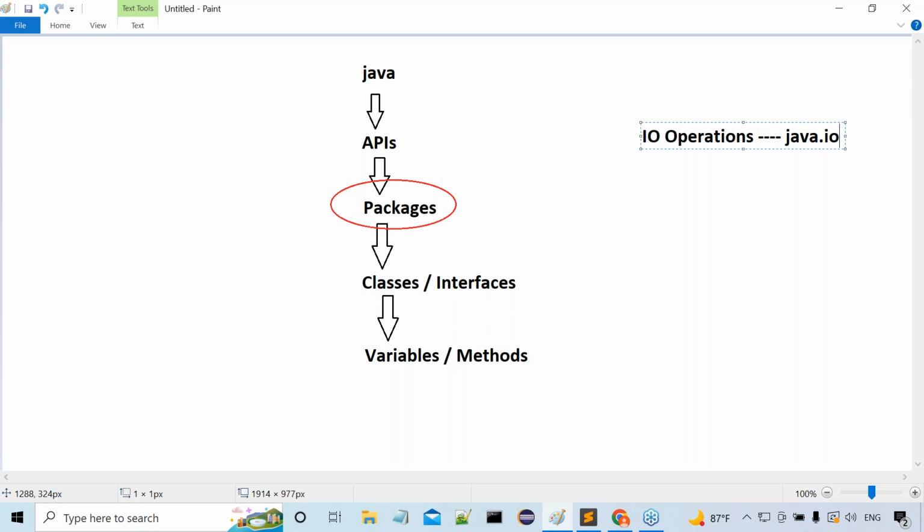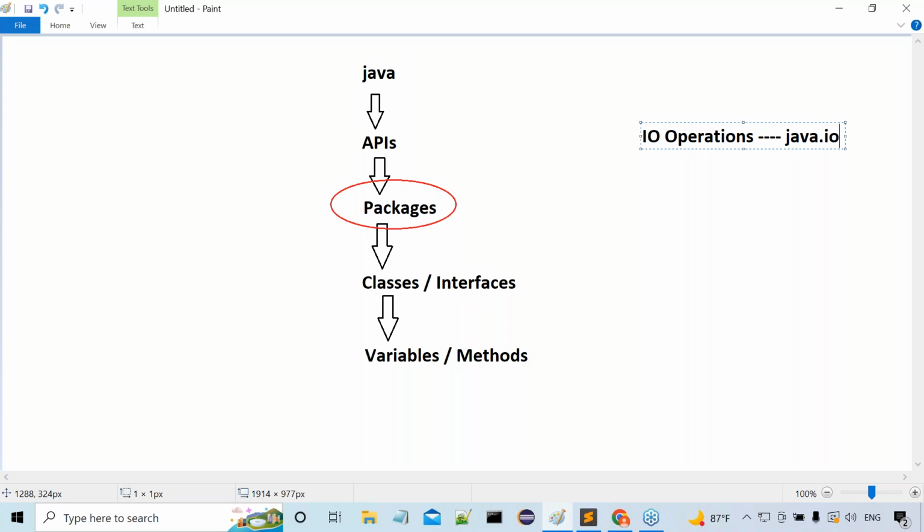Java.io is a predefined package. It provides a set of predefined classes and interfaces which are used only for IO operations, for input and output operations. Now tell me, the classes and interfaces available in the java.io package are related classes or not?